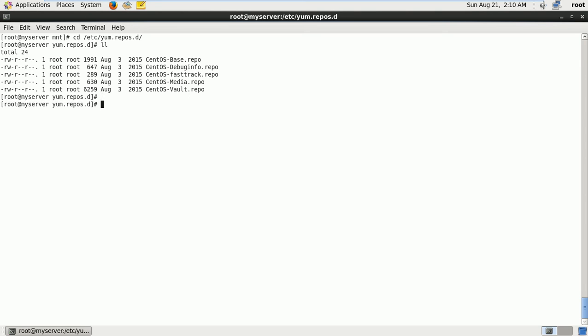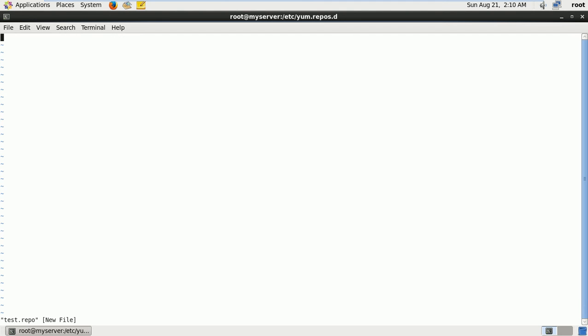So I'm going to create one repository file, for example test.repo. You can give any name, I'm just providing test.repo.